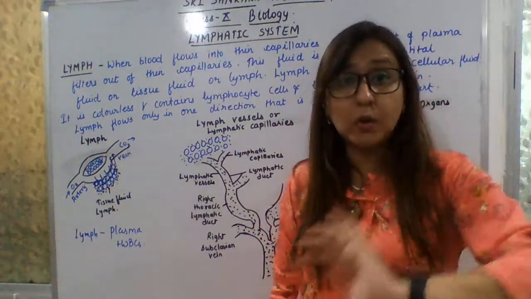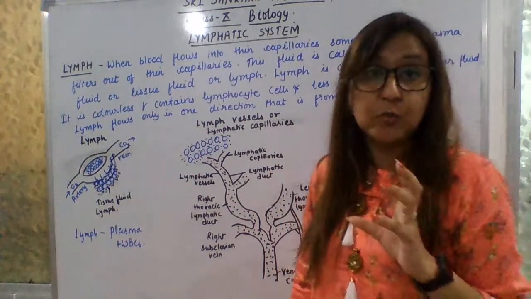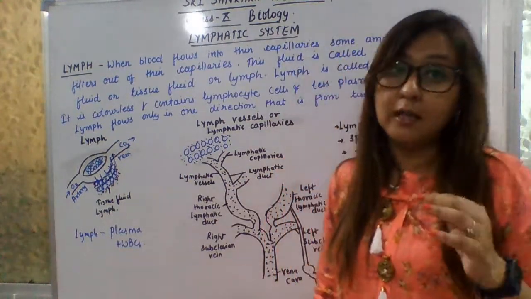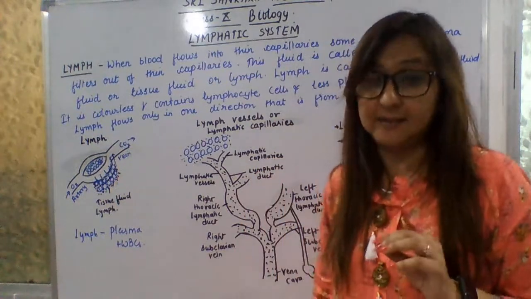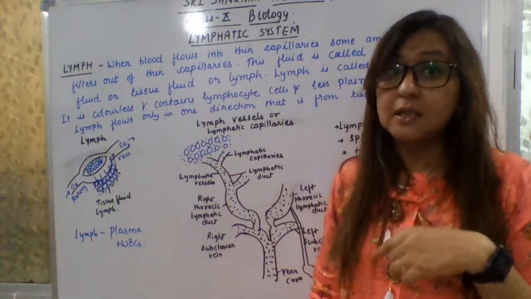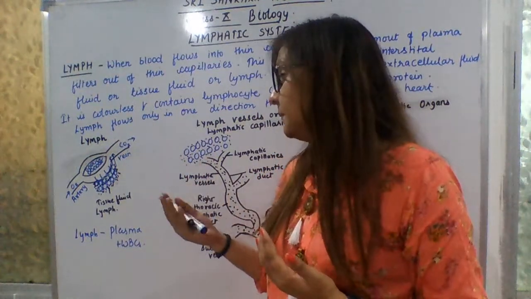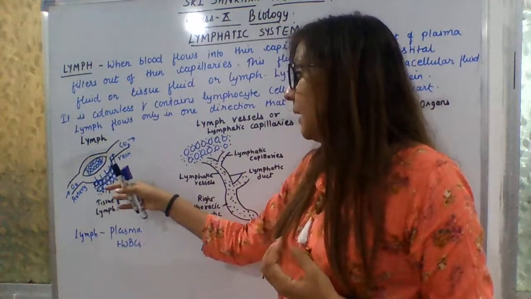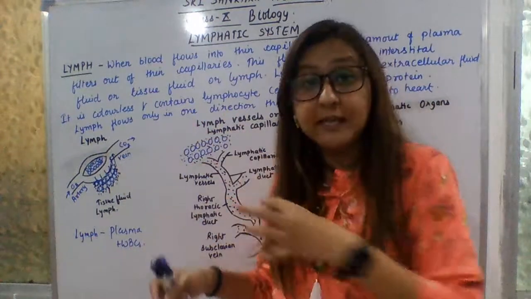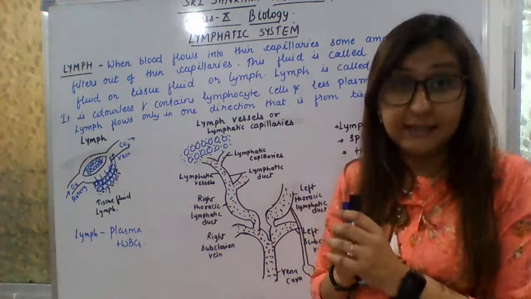Before starting this topic, I just want to say that the accumulation of lymph is often very dangerous. Accumulation of lymph in your tissue causes swelling of the tissues. I think you have heard about the disease called elephantiasis, which is caused by the filarial worm. Because of the filarial worms, lymph gets accumulated in the tissues, and that causes swollen legs, or what you can call elephant legs.